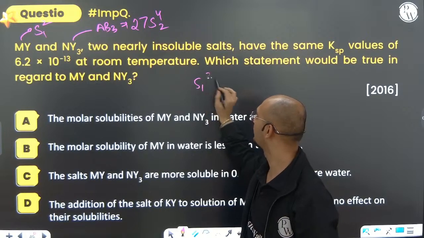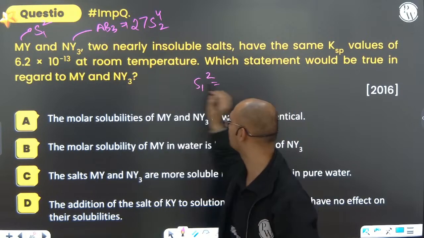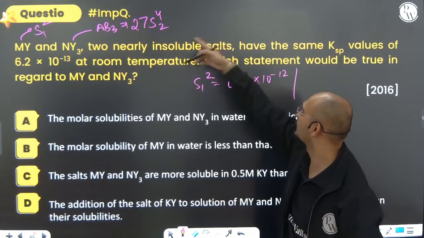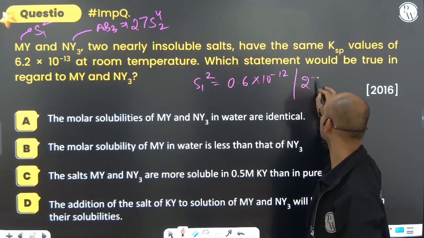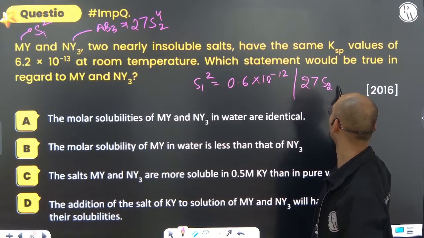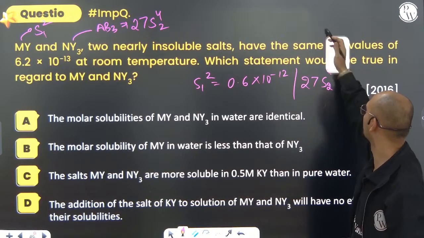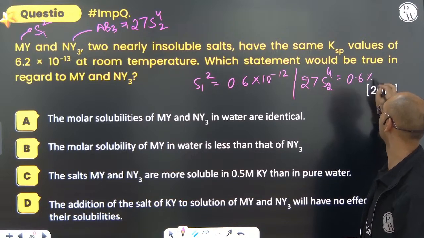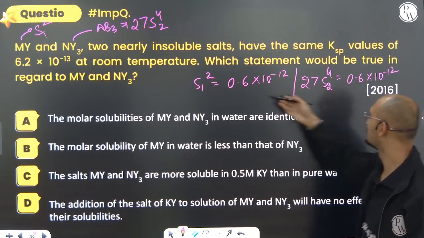So S1 squared equals 0.6 into 10 to the power minus 12, and for this, 27 S2 power 4 equals 0.6 into 10 to the power minus 12. Just try to do that.